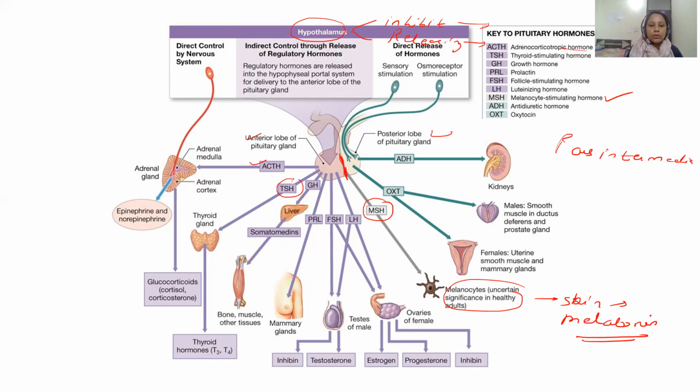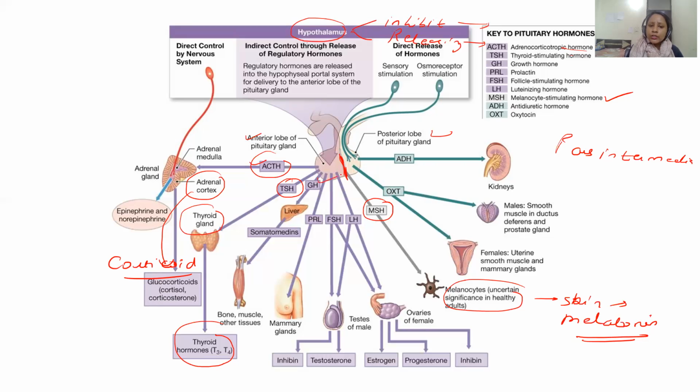Then we have a thyroid stimulating hormone, which acts on the thyroid gland and controls the secretion of the thyroid hormones. Similarly, ACTH, that is adrenocorticotropic hormone, acts on the adrenal cortex and controls the release of the different corticoids. The hormones that are secreted by the cortex region of the adrenal gland, we call them corticoids.